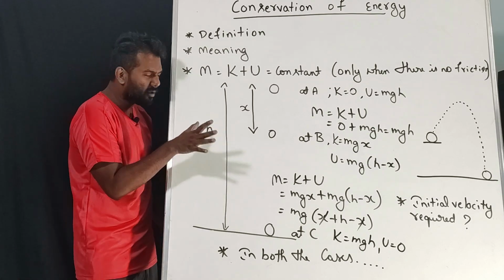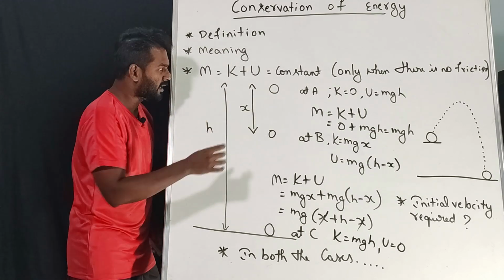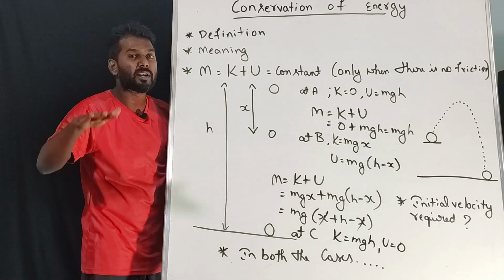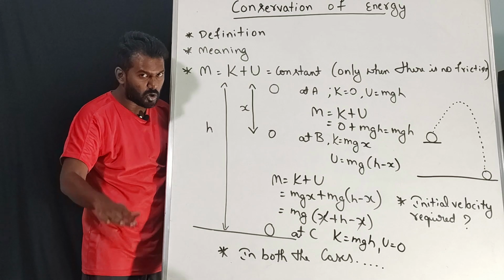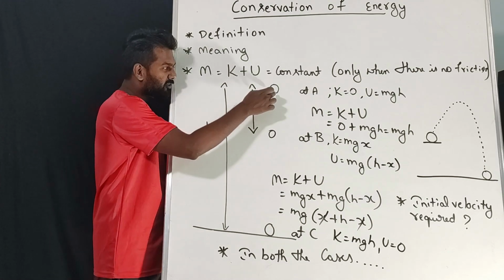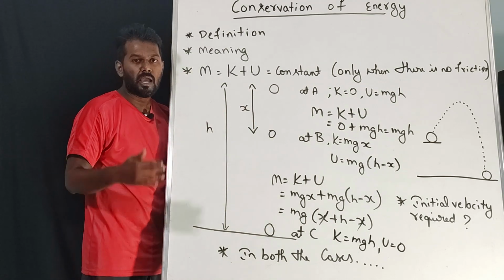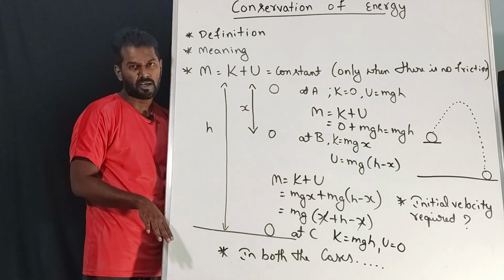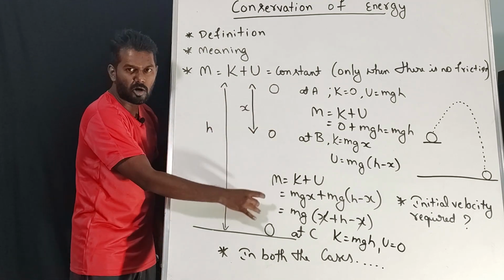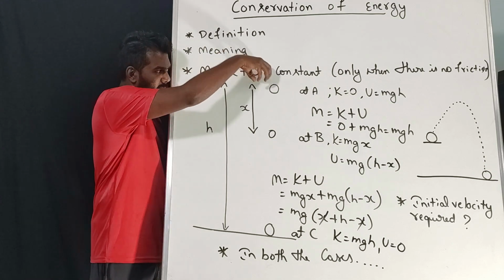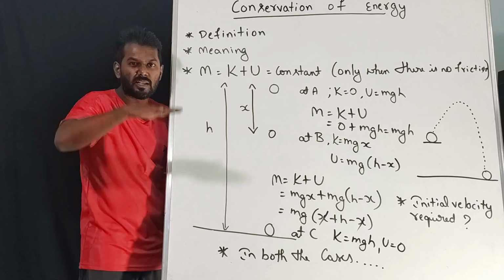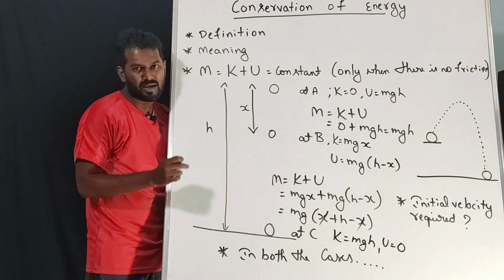Now listen, and one more thing. Whenever the ball is coming down to earth, potential energy will keep on decreasing. Why? Because the height, the distance between the ball and the ground, will keep on decreasing. If height decreases, potential energy will also decrease because both are directly proportional. Now, if some object is falling down, the speed of the object will keep on increasing because of gravity, correct?